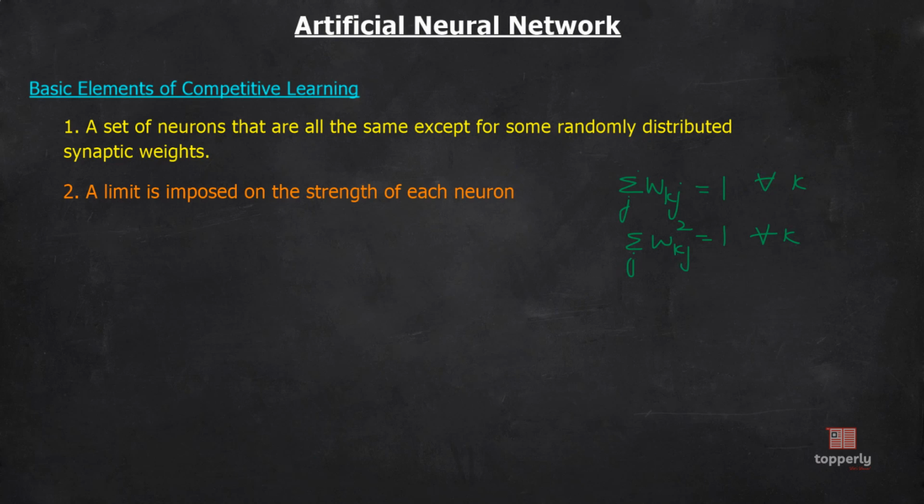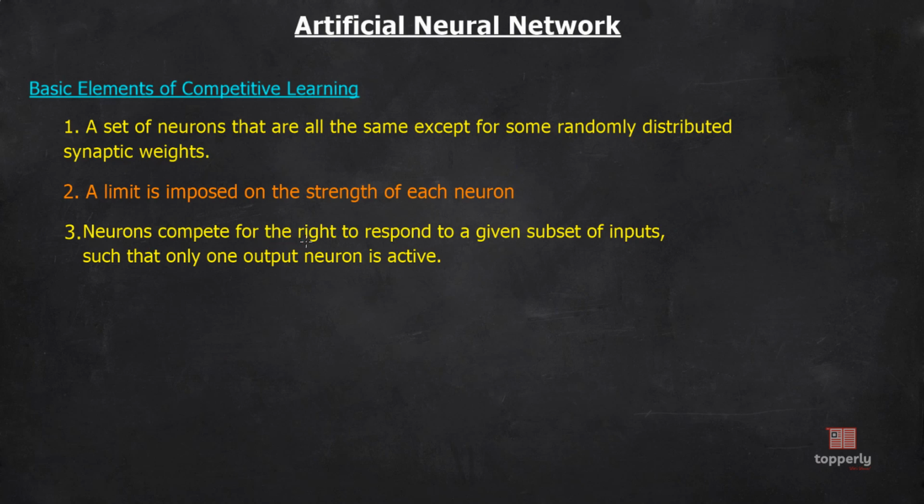Now, coming to the third point: neurons compete for the right to respond to a given subset of inputs such that only one output neuron is active. It simply means that only one of the output neurons will be active at a time. And for a neuron to be active, the neurons compete among themselves. So these are the three simple criteria of competitive learning.